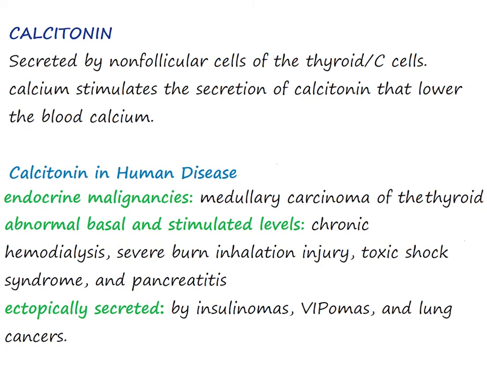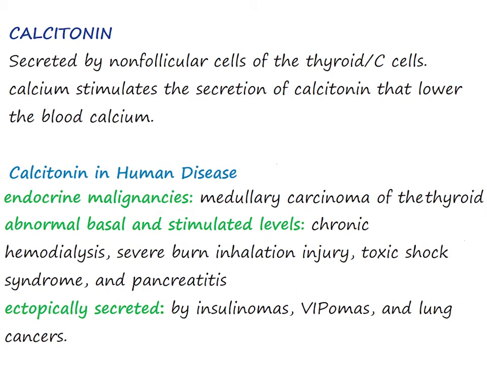Calcitonin. Calcitonin is found in the non-follicular cells of the thyroid called C cells. Calcium stimulates the secretion of calcitonin, which lowers the blood calcium. Calcitonin in human disease. Calcitonin is secreted by several endocrine malignancies and therefore can serve as a tumor marker for medullary carcinoma of the thyroid.